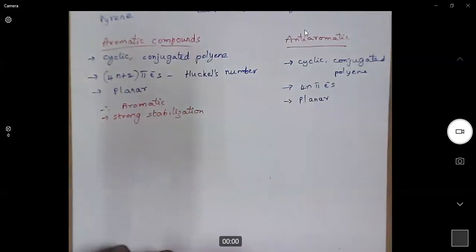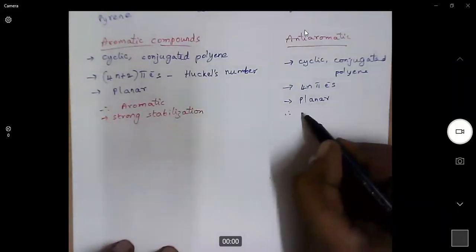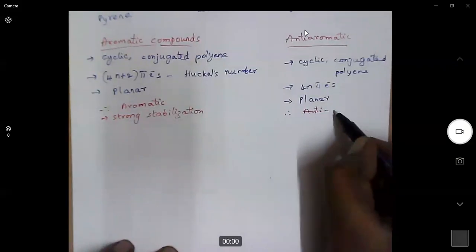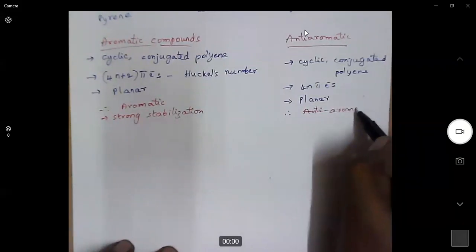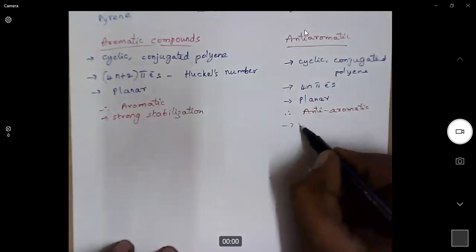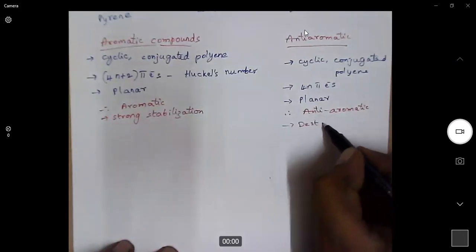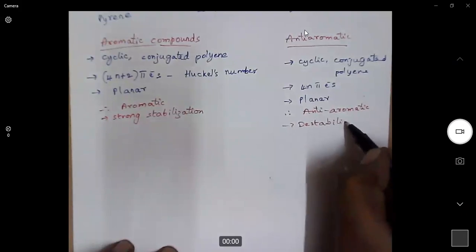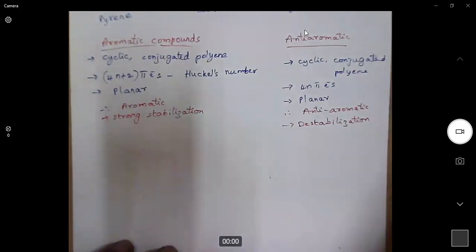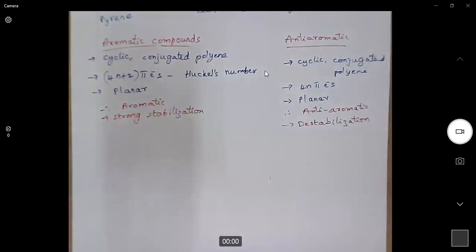Now, what happens if it is anti-aromatic? Aromatic leads to strong stabilization. Anti-aromatic means opposite to aromatic, so obviously it leads to destabilization. So the compound is unstable. Molecules that have anti-aromatic character are unstable. I expect you to write the notes along with me.